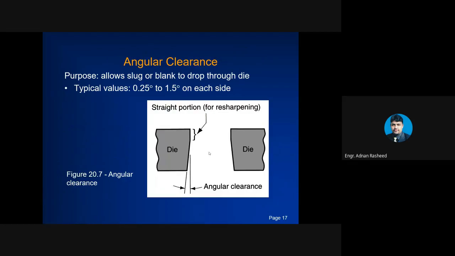Next is angular clearance. In dies we must give an angular clearance to allow the slug or blank to drop through the die, so that the slug or blank can be easily dropped through. Otherwise, it will stick in the die. The typical value ranges from 0.25 to 1.5 degrees on each side.